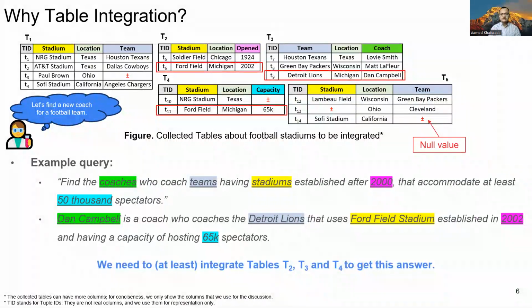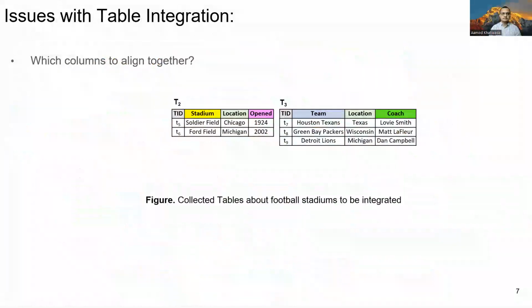And to answer this question, we need collective information from multiple tables, at least from tables T2, T3, and T4. This shows the benefit of integrating multiple tables in order to answer queries which go beyond a single table. Now that we saw the importance of integrating the tables, let's see the possible issues with table integration.